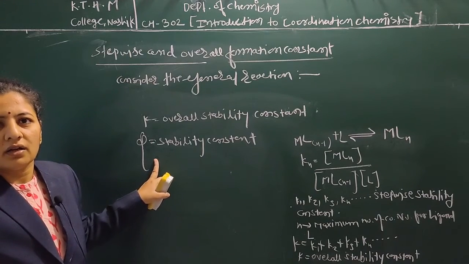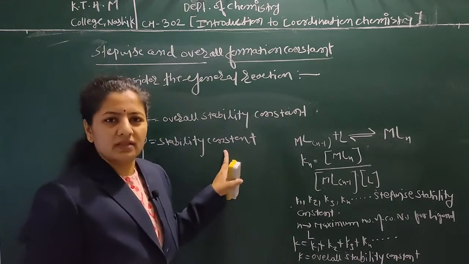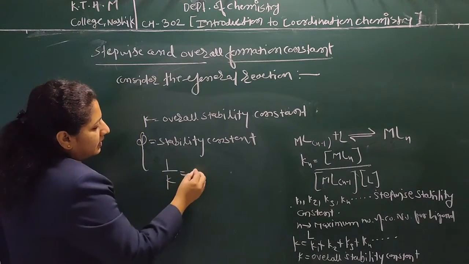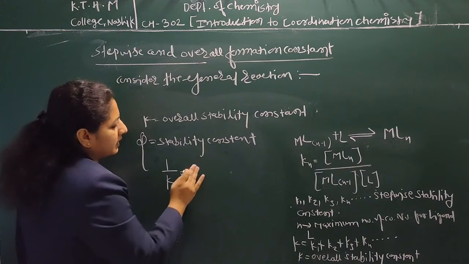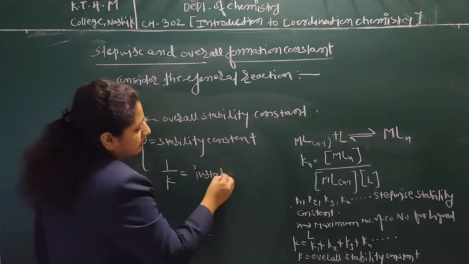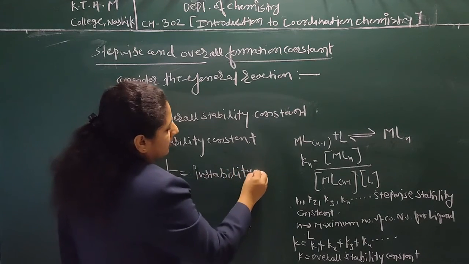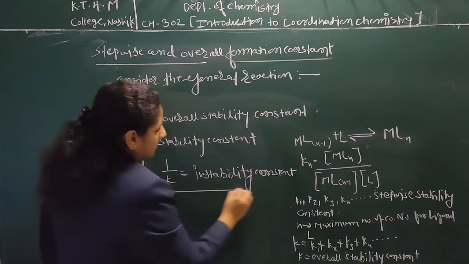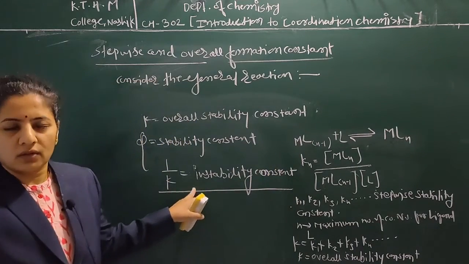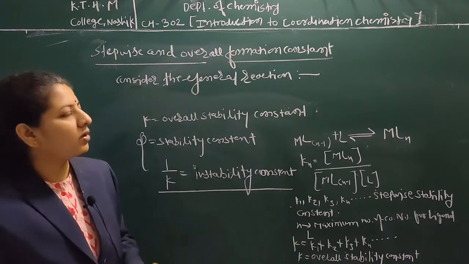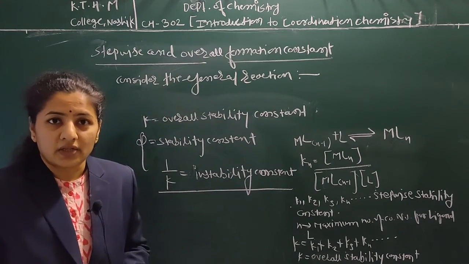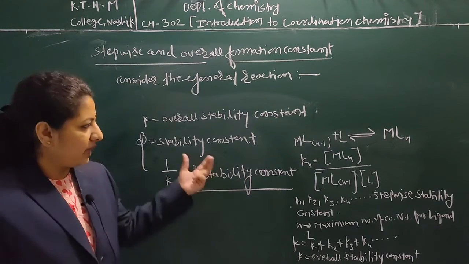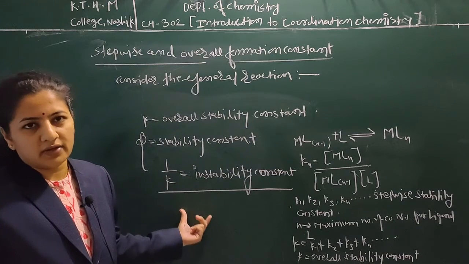The inverse of this stability constant is the instability constant. So these are the stepwise and overall formation constants of the reaction, showing how the ligand is attached to the metal, with their concentration and reaction rate.